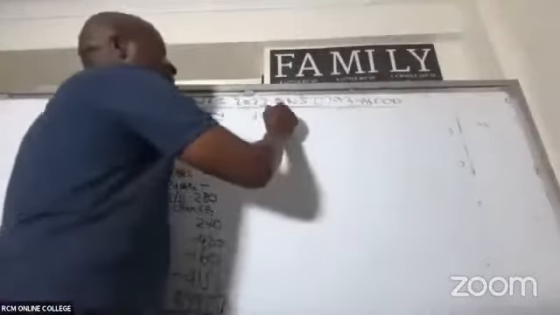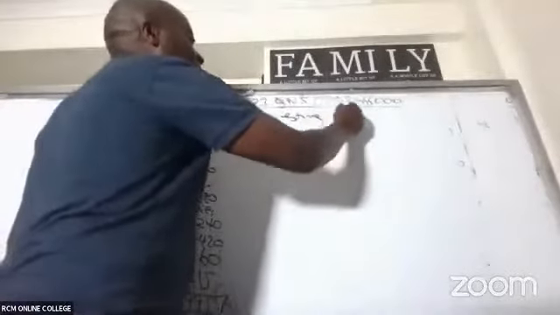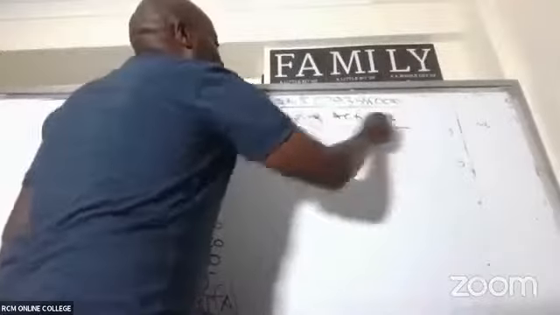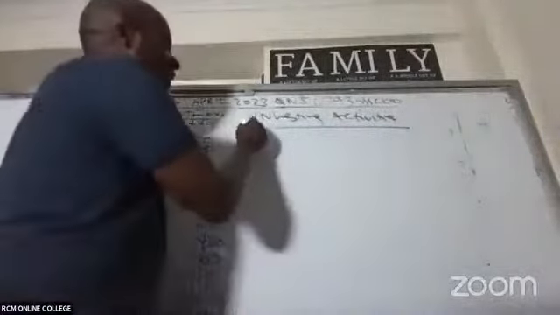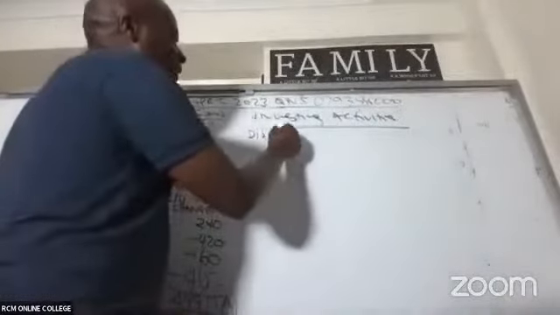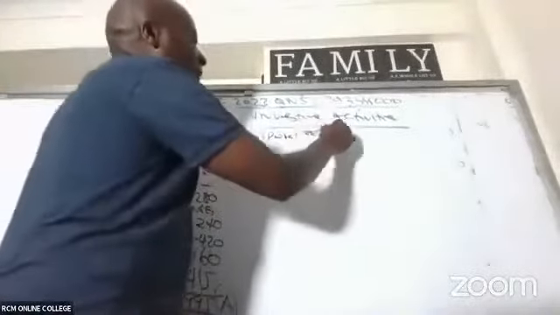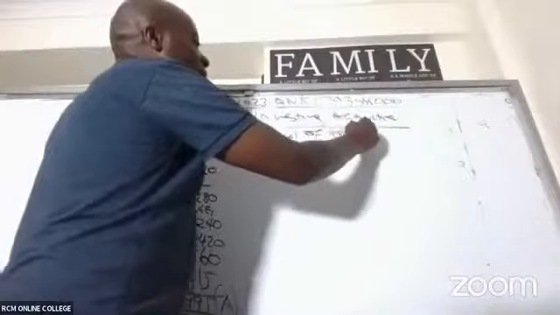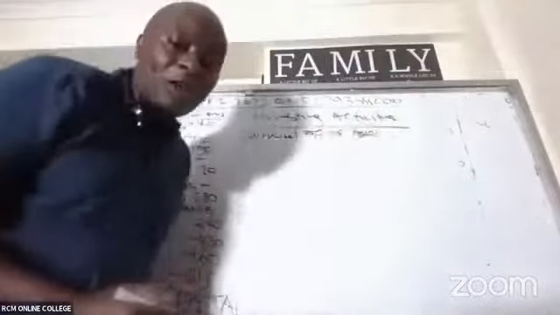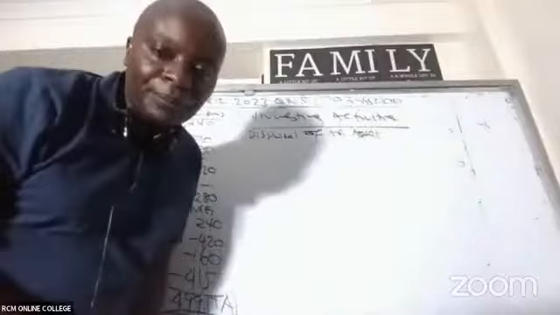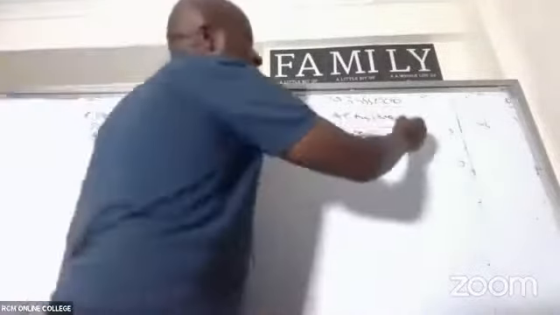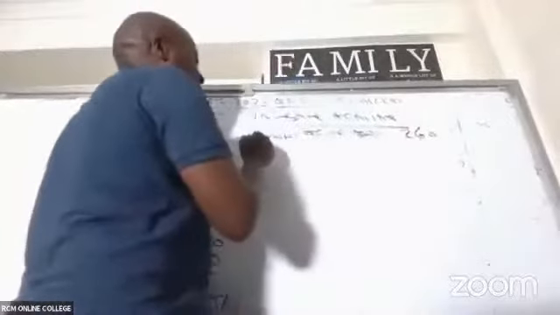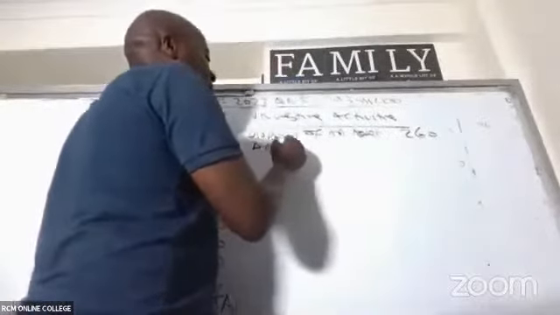So investing activities, already we have two of them. We sold an asset. Remember there was a disposal of an asset, which gave us how much cash? 260. Then we have acquisition of assets.